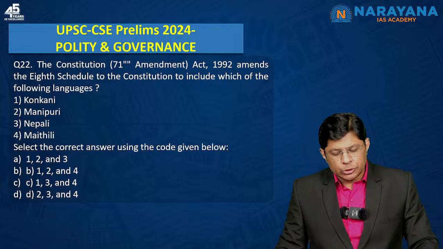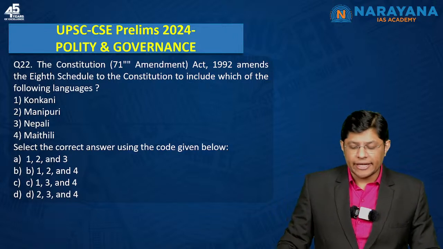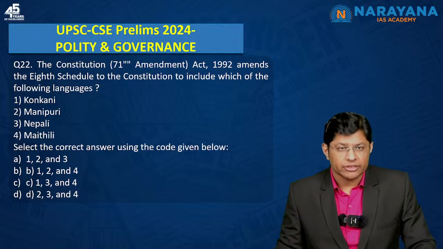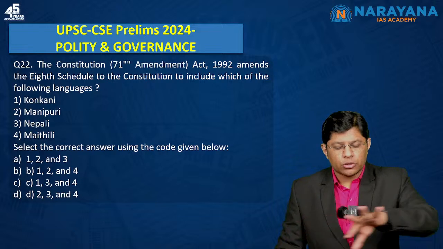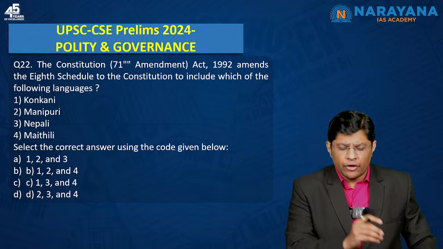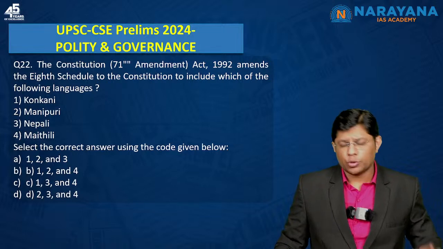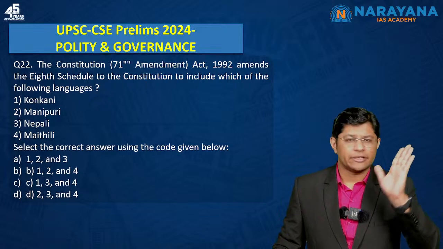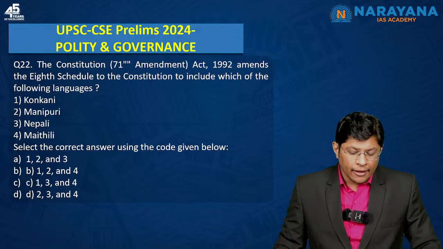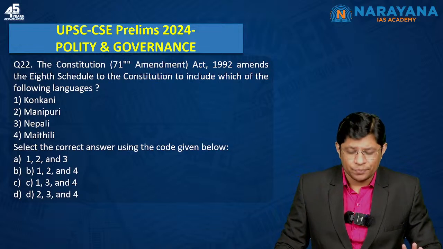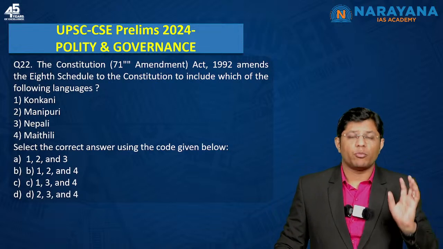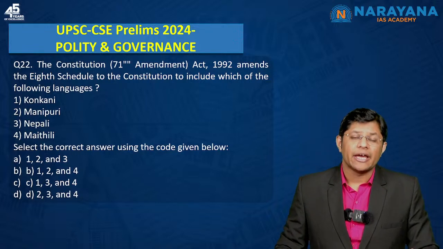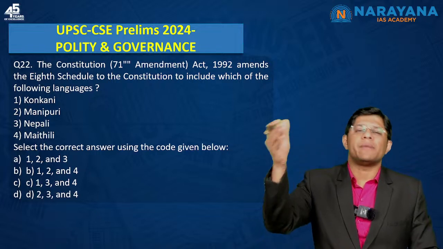The Constitution's 71st Amendment Act 1992 amends the 8th schedule to the Constitution to include which of the following languages? See, students, the questions that we have been through so far were easy questions, right? As I told you, there's no reason for you to go wrong with the questions that we have discussed so far, except the last question about the delimitation commission, right? Now, this question might be a bit tricky, or I could consider it to be of moderate level. Why? Because it is difficult to remember the languages that were incorporated in the 8th schedule under various amendments.